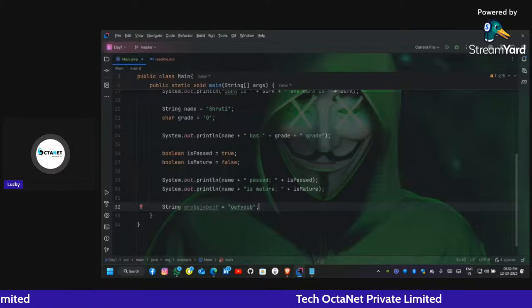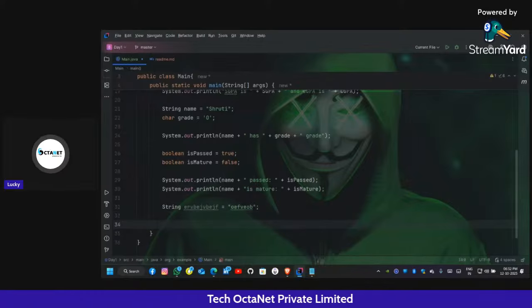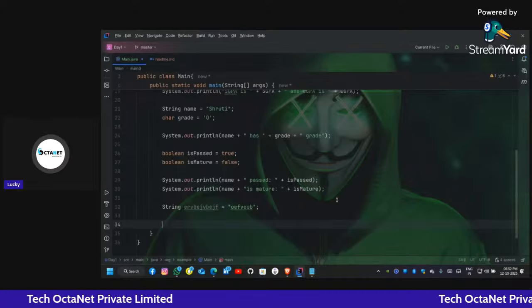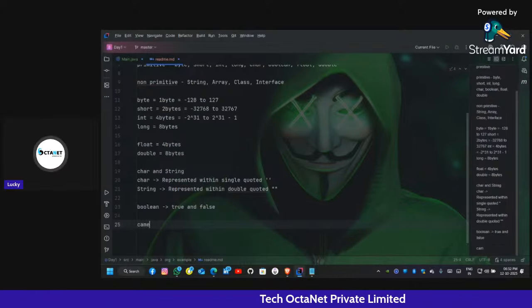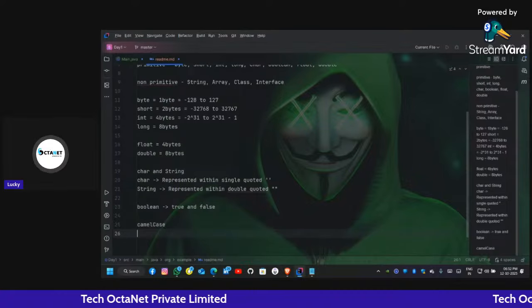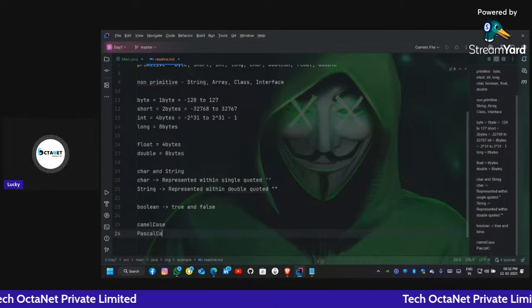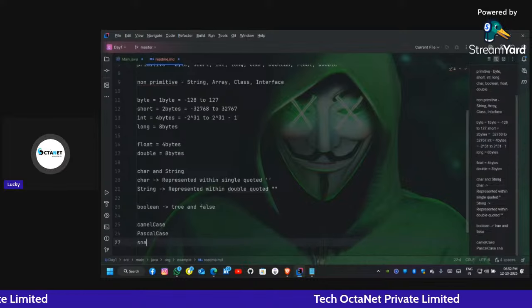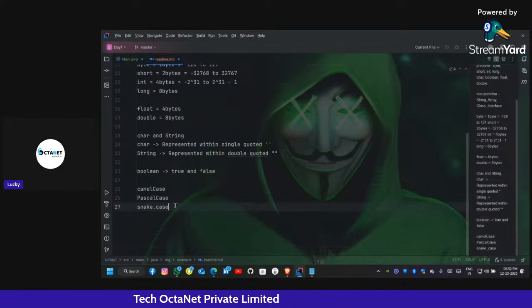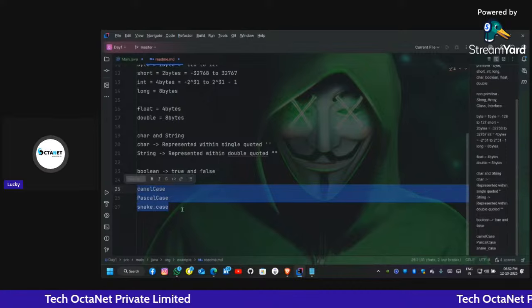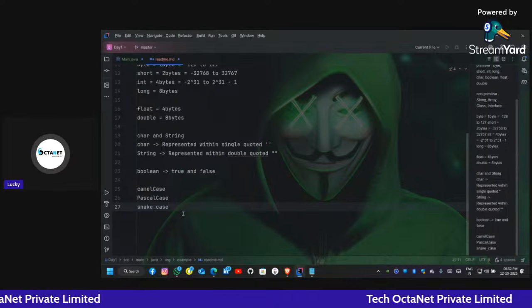We have three cases of writing variable names. The first one is camel case. Then the second one is Pascal case. The third one is snake case. You guys might have noticed how I wrote these cases.